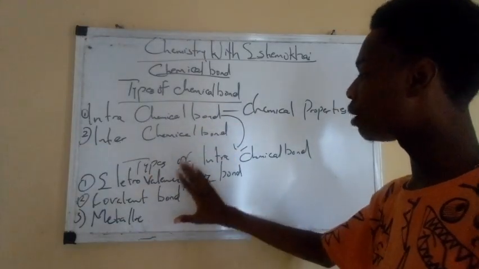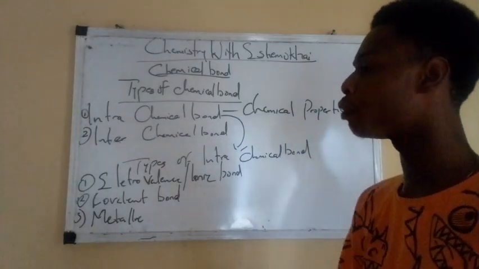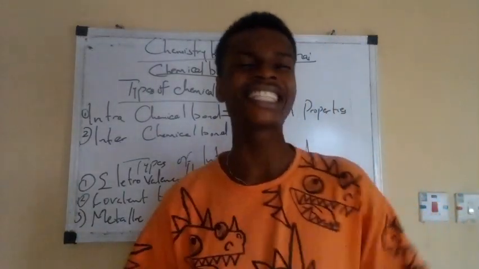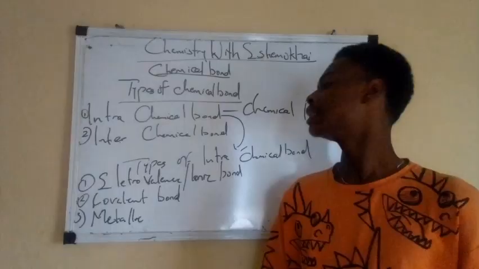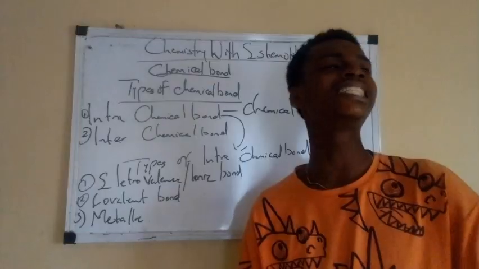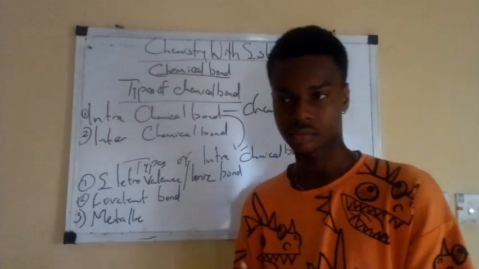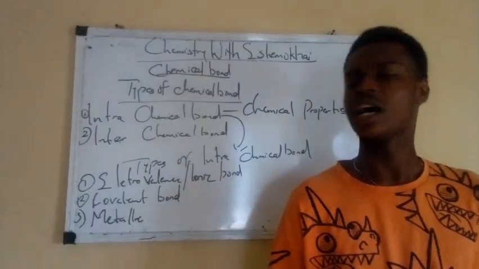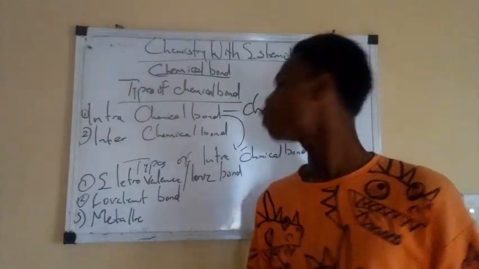So let's talk about the types of intrachemical bond. We have electrovalence/ionic bond. This is a bond that exists between metals and non-metals, whereby metals are the donors and non-metals are acceptors. Are you getting me now? This is a bond that exists between metals and non-metals, whereby metals are donors, non-metals are acceptors.